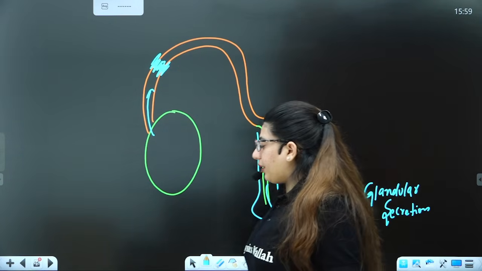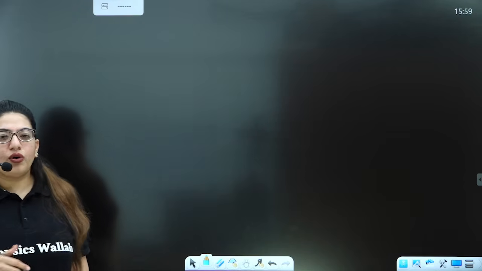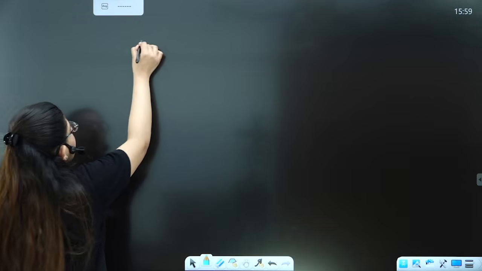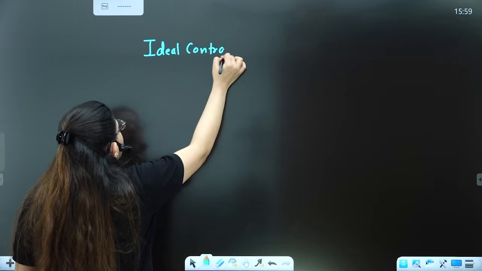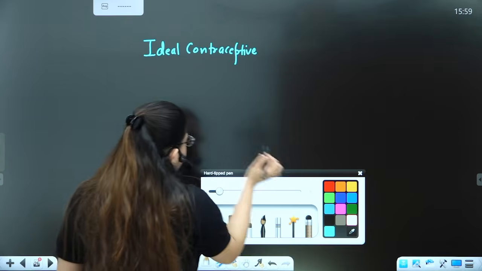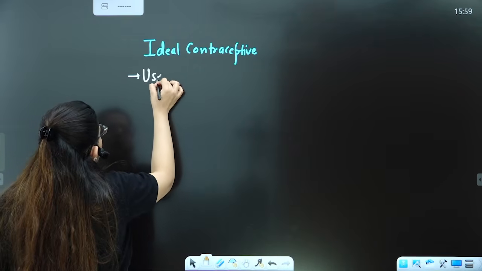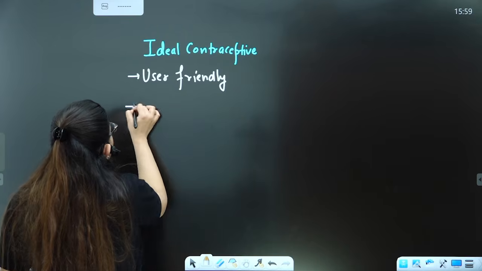Okay. All right. So we have talked about a lot of contraceptive methods. Which is the ideal contraceptive? What do you think an ideal contraceptive should have? An ideal contraceptive should be user friendly. That means we can easily use it.